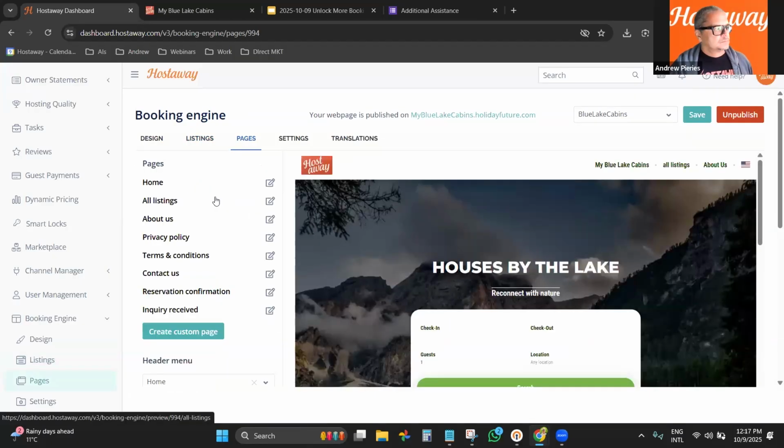Now, on pages, before I go to pages, let me see questions here. Okay. David is saying here that he published to Google, but hasn't got a single booking, if someone can see if there are any errors. Okay.